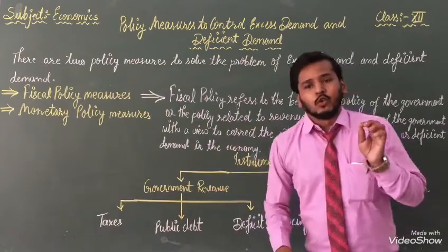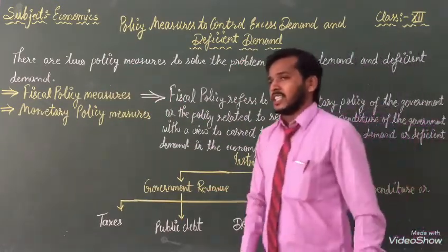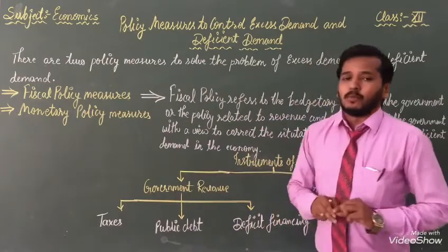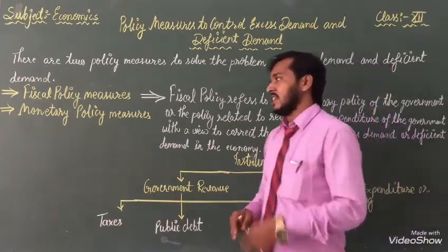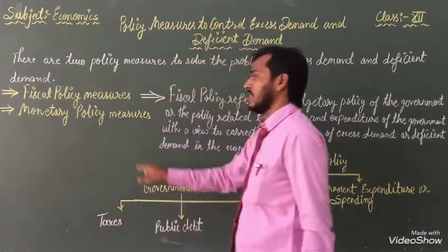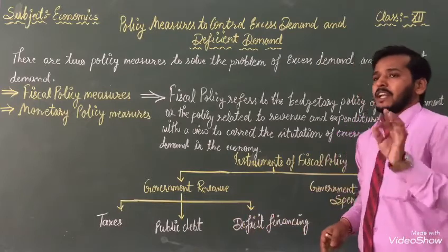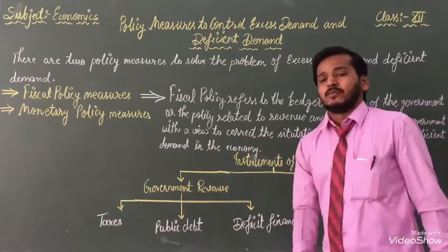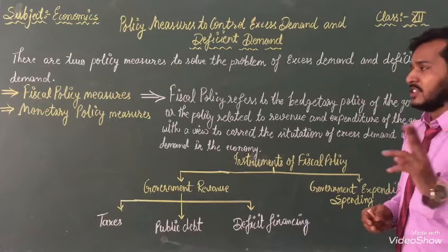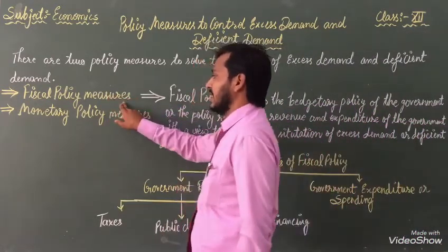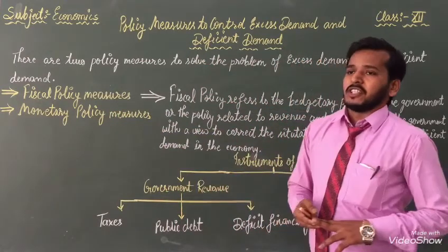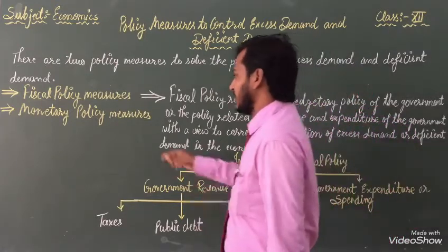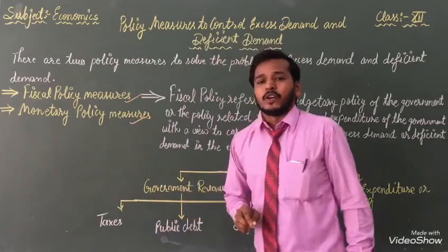So now we are going to know the names of the two policies. The first one given in front of you is fiscal policy measure, and the second one is monetary policy measure. Once again, listen: first, fiscal policy measure, and second, monetary policy measure. These two policies we are reading now are a very important part.